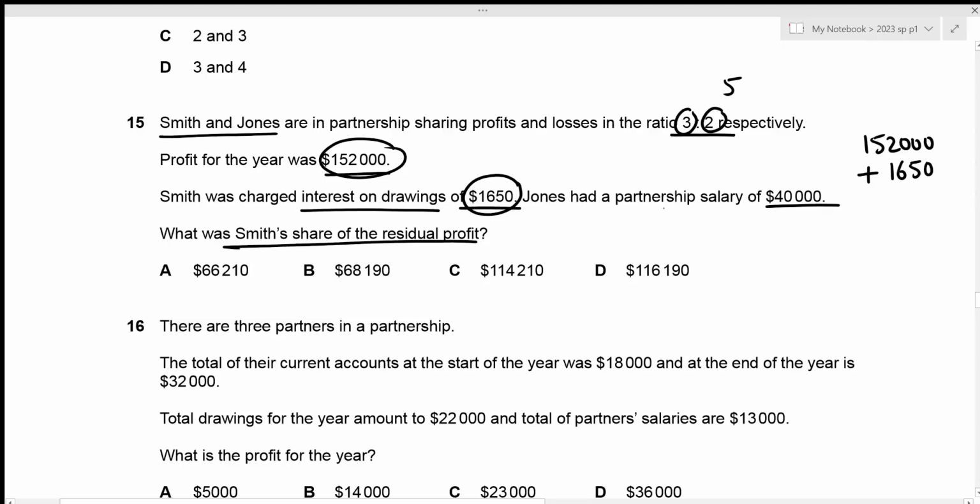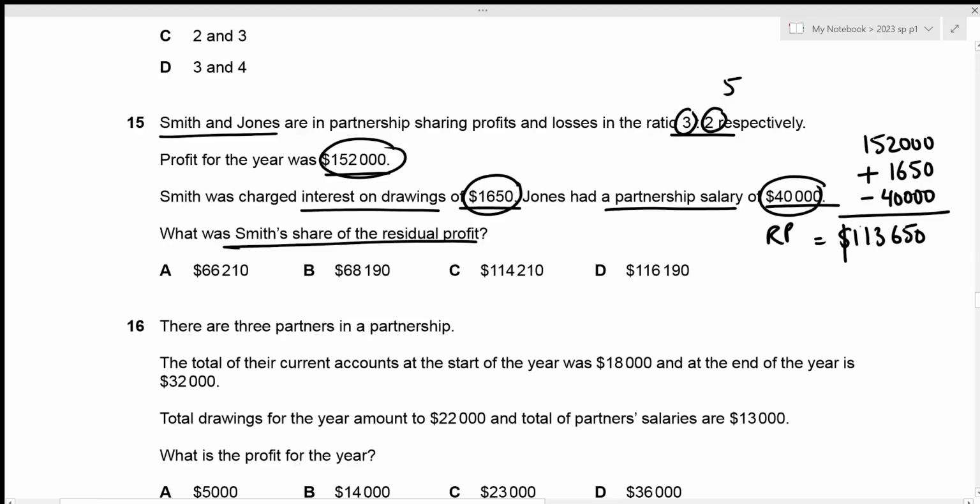Then we have partnership salary to Jones of 40,000. And remember that salary is something that is to be paid to the partners by the partnership, which means that this reduces our residual profit. So I'm just going to subtract the 40,000. And this gives our residual profit. So the residual profit is going to be 152,000 plus 1,650 minus 40,000, which results in the value of 113,650.